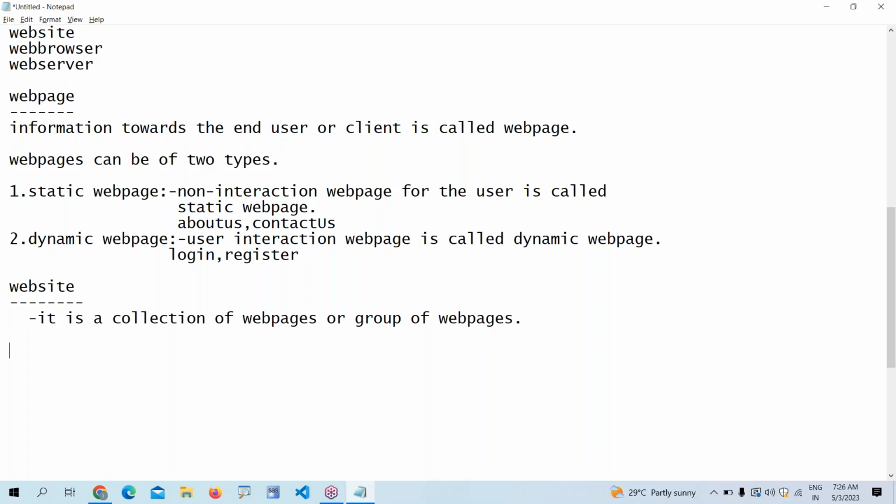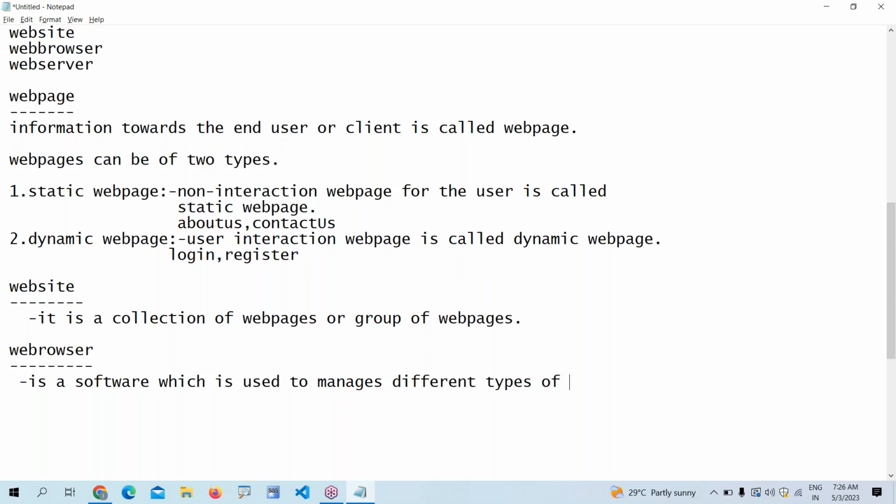Next, we are talking about a web browser. What is a web browser? Without a browser, we cannot give the request. That is the main intention. A browser is a software. Everyone knows what a browser is. It is a software which is used to manage different types of web pages. If you want to manage different types of web pages, we use a web browser.